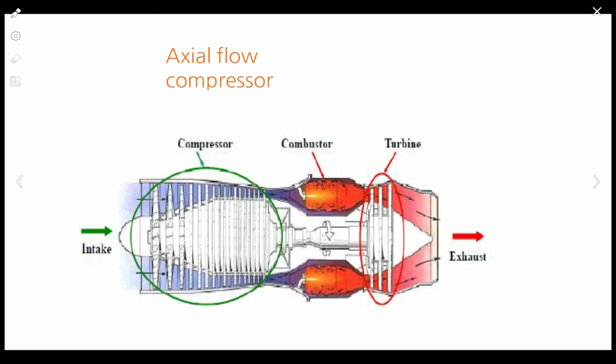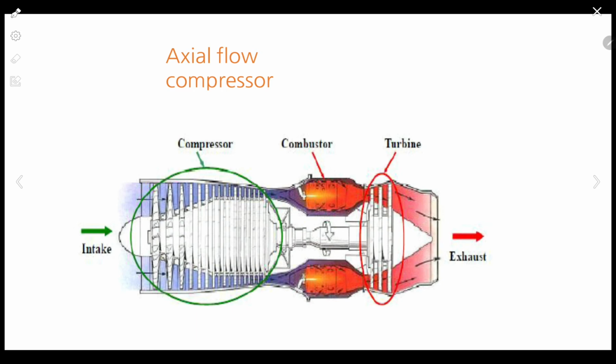Okay. Now this is a typical example of an axial flow compressor. This is used in jet propulsion. Over there, what happens? It is a self-running axial compressor. Over here, no electric supply is given. This is the example of jet propulsion. This is used in aircraft or jet propulsion.